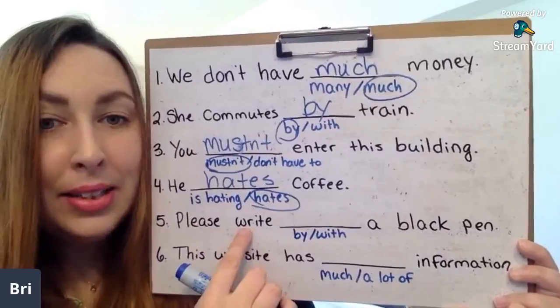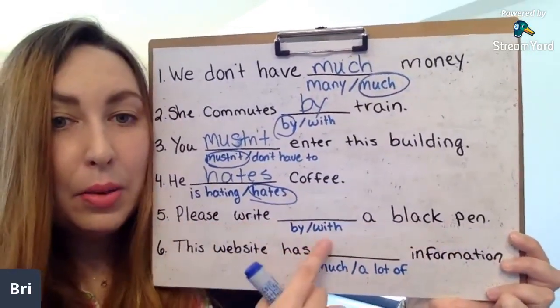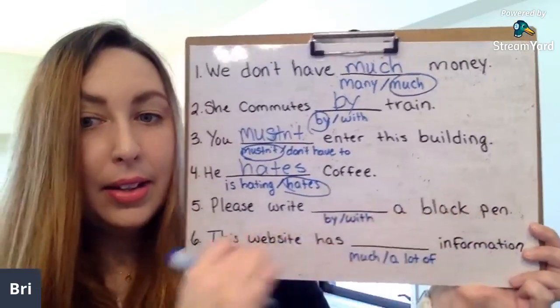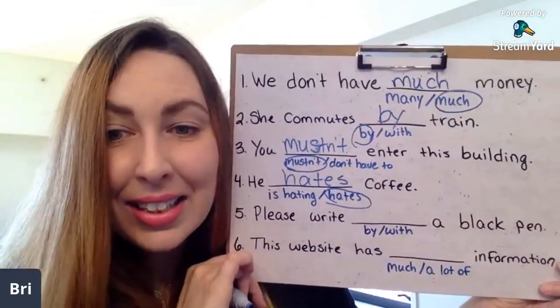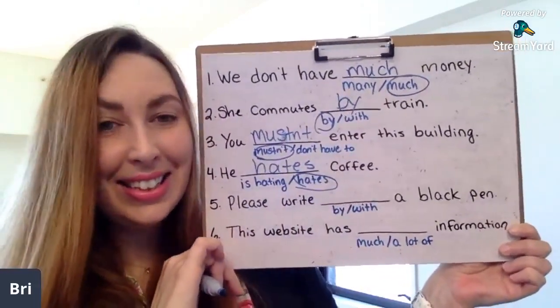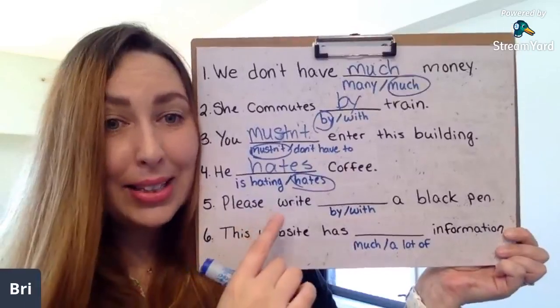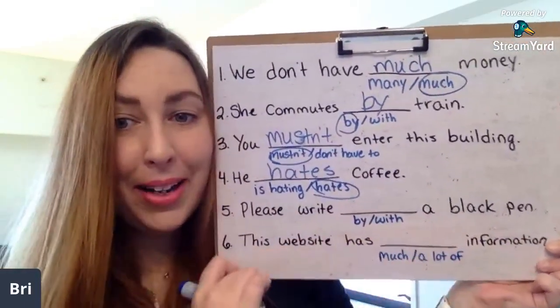Please write by a black pen, or please write with a black pen. Which one do you think is correct? Oh, hello, Yusuf. Thank you for joining us. Oh, very good.